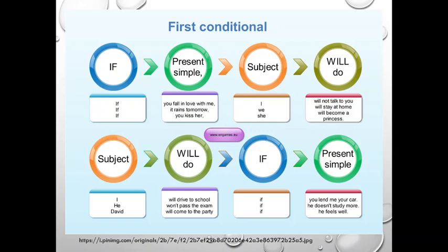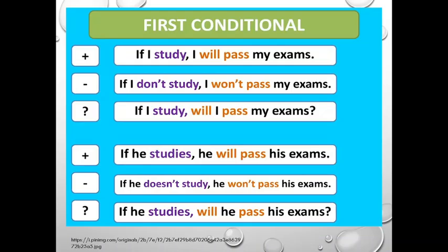Also, we can have it the other way around. We use our subject in the first place, then the auxiliary will and the main verb like do, then if, and after if we use present simple tense. For example, I will drive to school if you lend me your car, or if you fall in love with me, I will not want to talk to you.